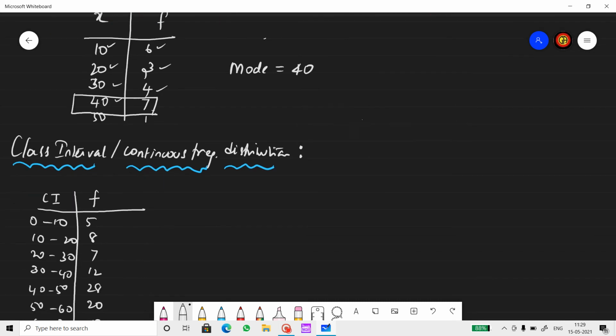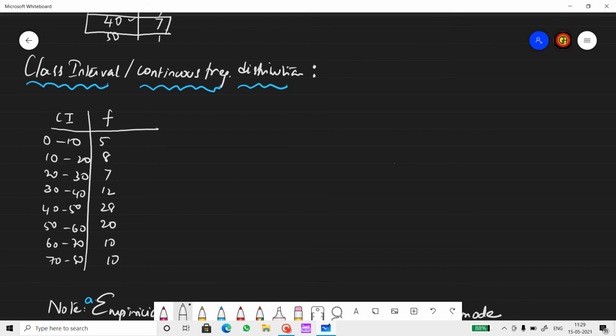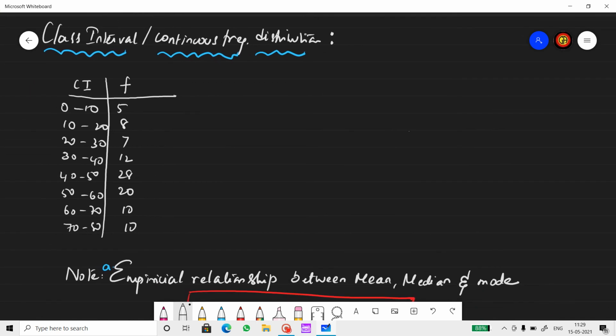Now, class interval models are continuous frequency models. When it comes to the continuous frequency model in mode, we have a formula. This is exclusively for CBSE students because ISC has a different way of doing this. I'll make a video for ISC separately covering this area, but for finding mode using class interval, this formula exists only for CBSE students in their textbook.